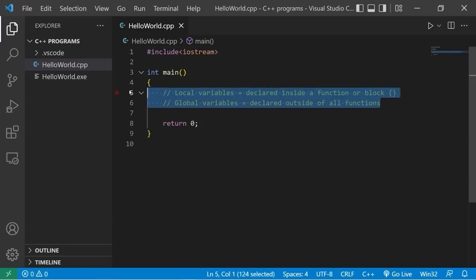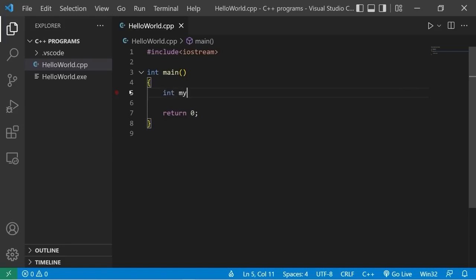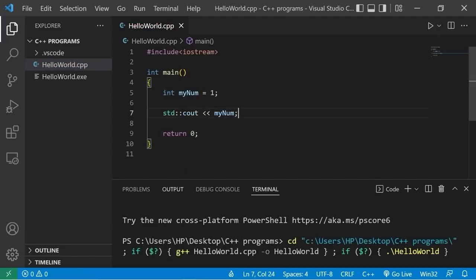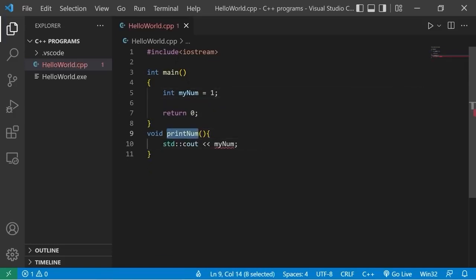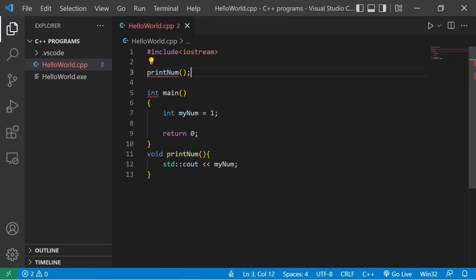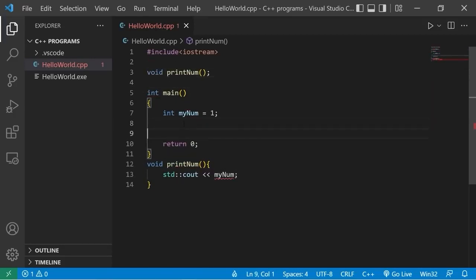Let's begin with local variables. Suppose I have some number, int my num equals 1. If I need to display my num, I can use standard output my num. And of course, this will display my num, which is 1. Now what if I have a function to display my num? Void print num. Let's move this line of code to our print num function. I'll need to add a function declaration to the top of my program. Then we will invoke this function, print num.